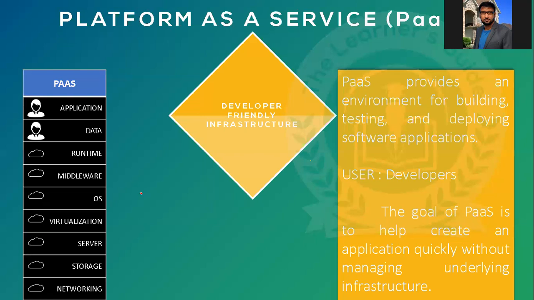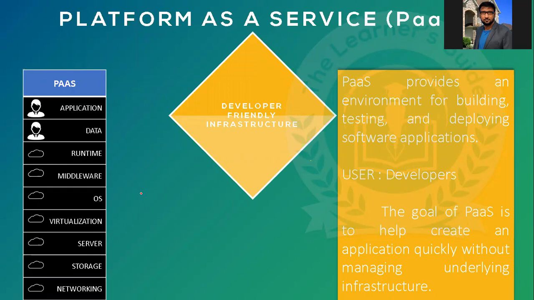Now see here, PaaS provides an environment for building, testing and deploying software applications. That means the user for this is always a developer. It is not the end user or IT administrator.